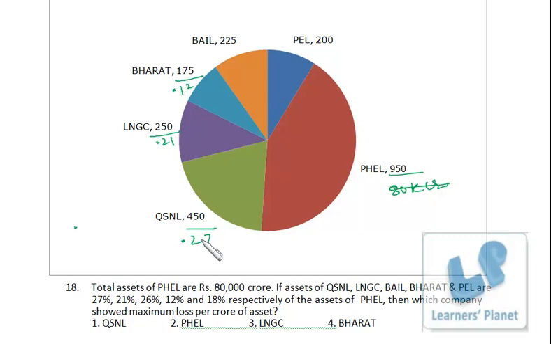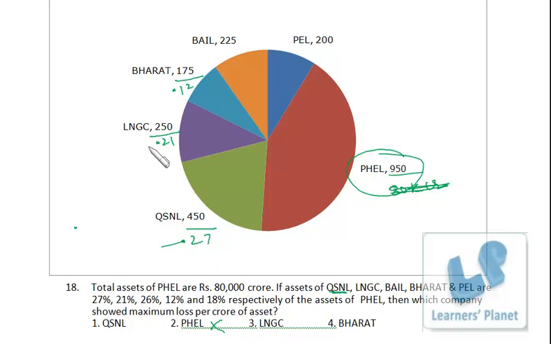Right, now we have to make the comparison among these four: 950, 450 by 0.27, 250 by 0.21, 175 by 0.12. Obviously 950 will be the smallest. By common sense also we can say, suppose I take the example of QSNL, the asset of QSNL is just 27% of PHEL, but the loss is around 50% of PHEL. So PHEL is automatically cancelled. Now we have to make the comparison among these three.